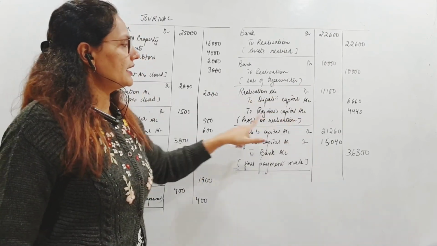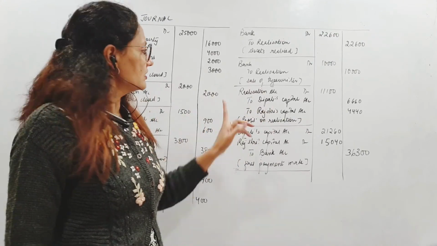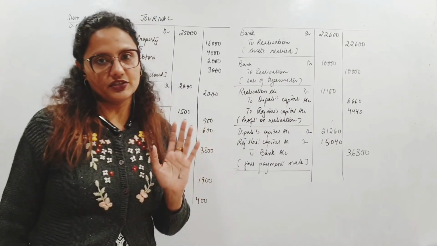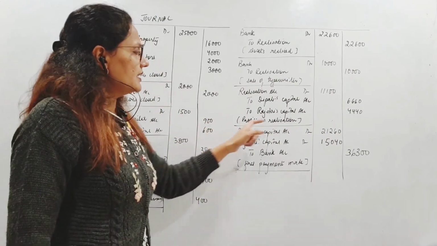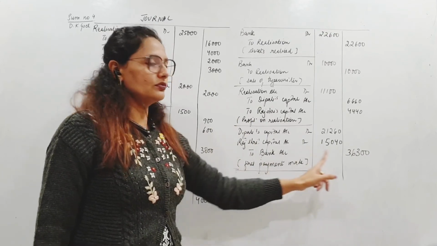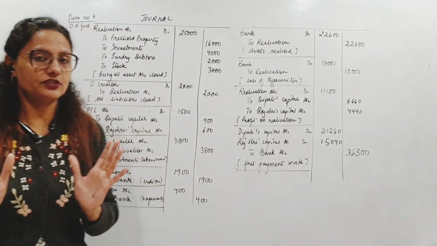This is the entry for closing realization account, meaning transferring profit on realization. Realization account debit किया था and partners account capital account is credited. And this is the entry for final payment, settlement, the partners capital account debit to bank. So with this we have completed and covered all journal entries, children.